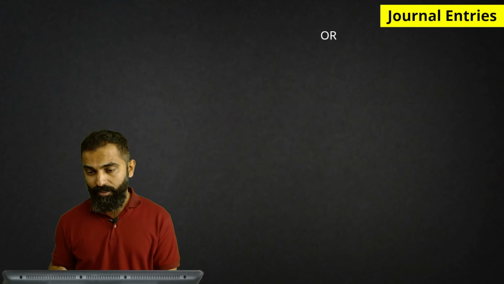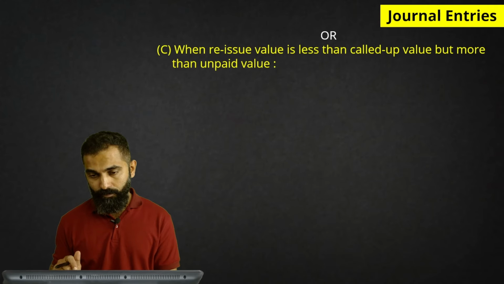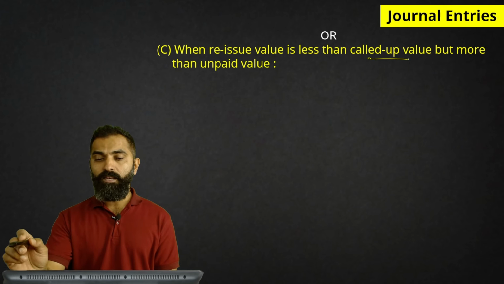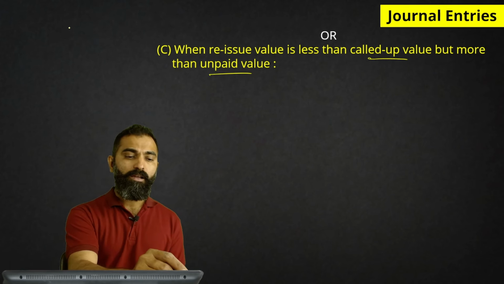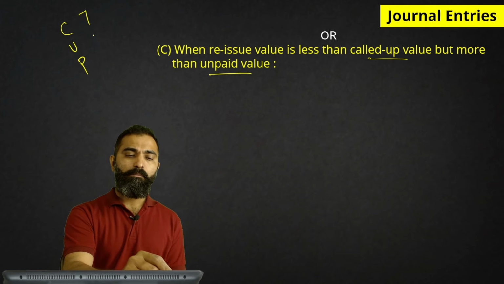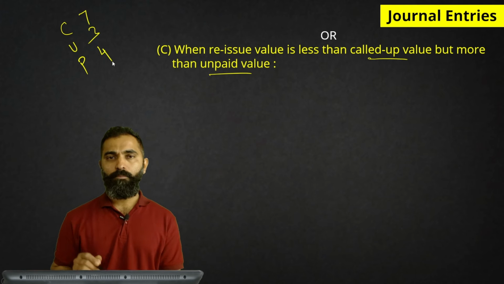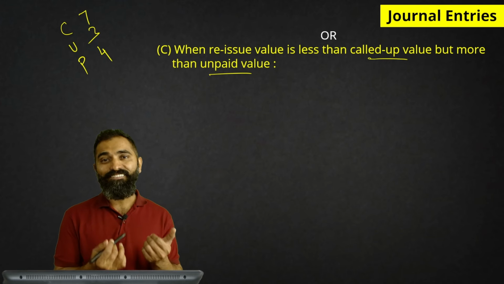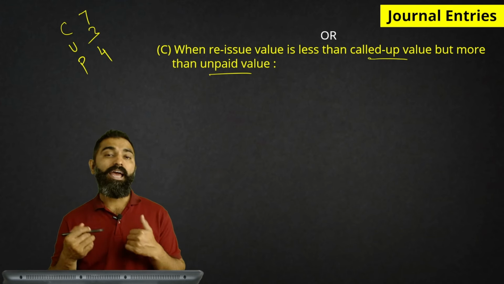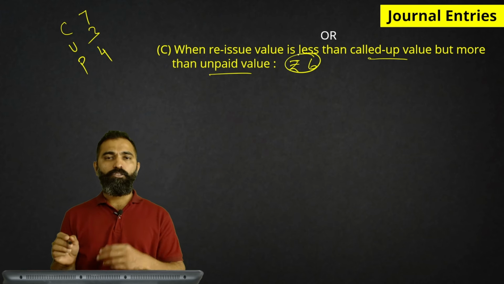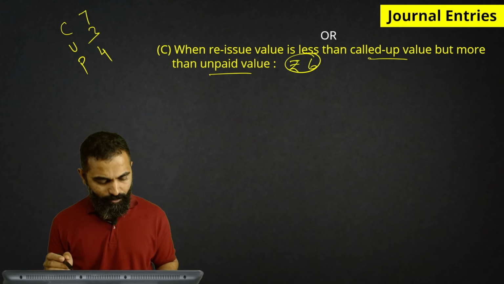Moving on to case number 3. When reissue value is less than called up but more than unpaid. Now if you remember the CUP, our called up value was rupees 7, unpaid 3 and paid up 4. So we are saying that the reissue value is less than 7 but more than 3. So we will just take a random amount, let us say 6 rupees. Let us assume that the reissue was at rupees 6. Is my assumption understood?